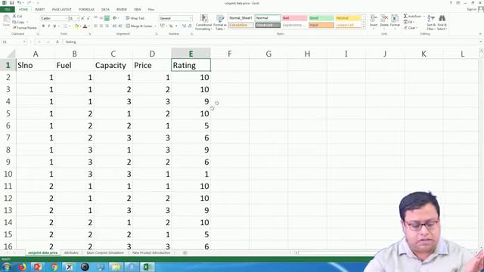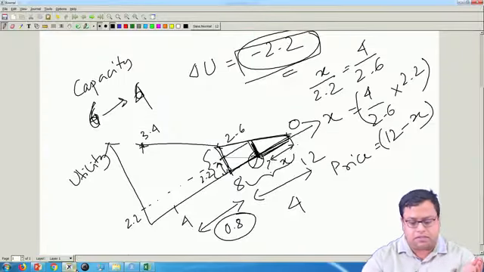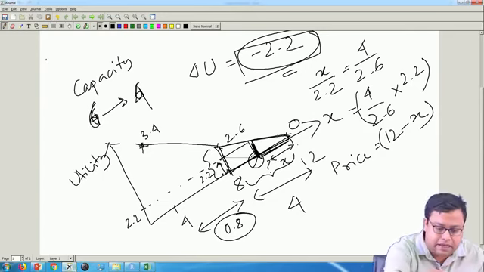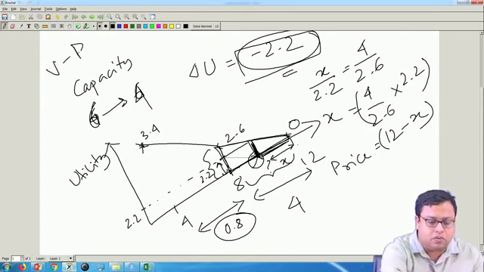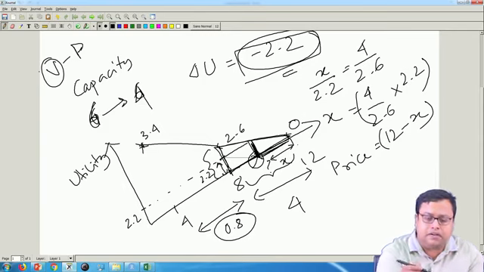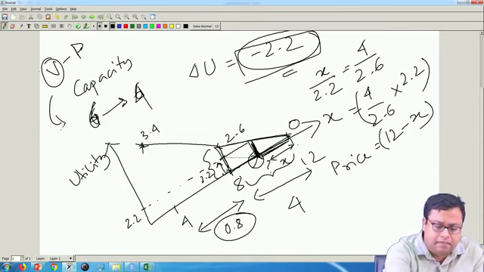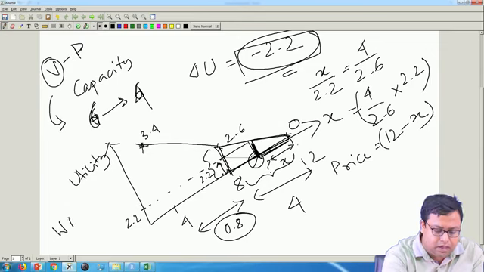If so, customers will try to maximize V minus P. We are trying to find out this V. Instead of that, we will find out the price component. We will say that WTP, willingness to pay, is equal to the utility.